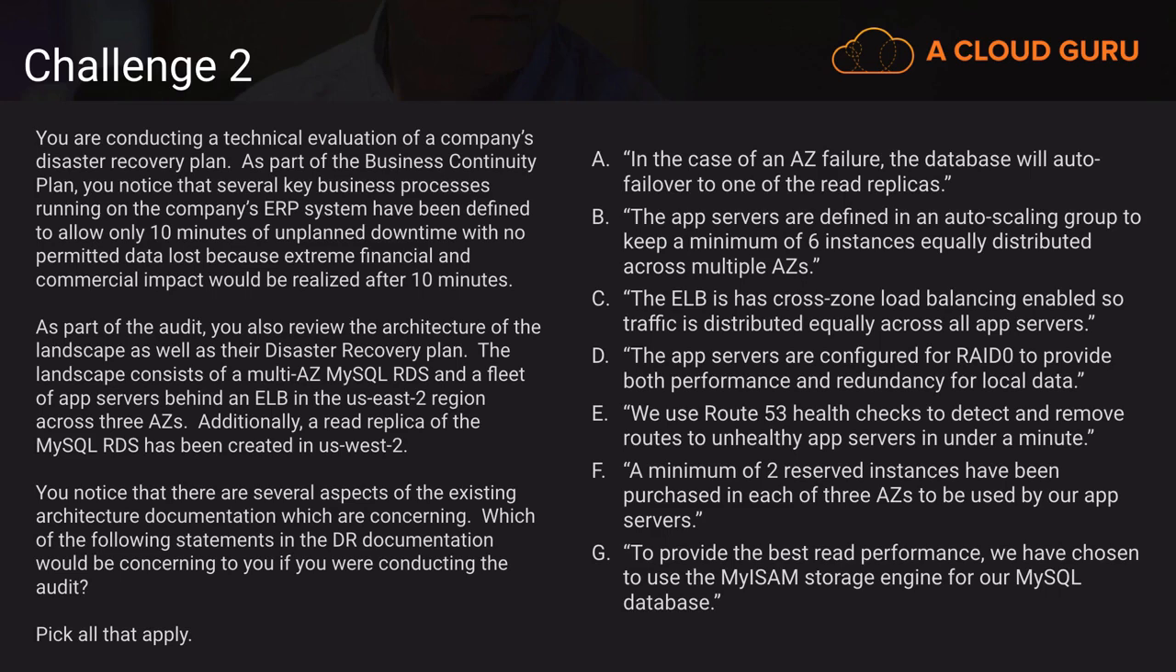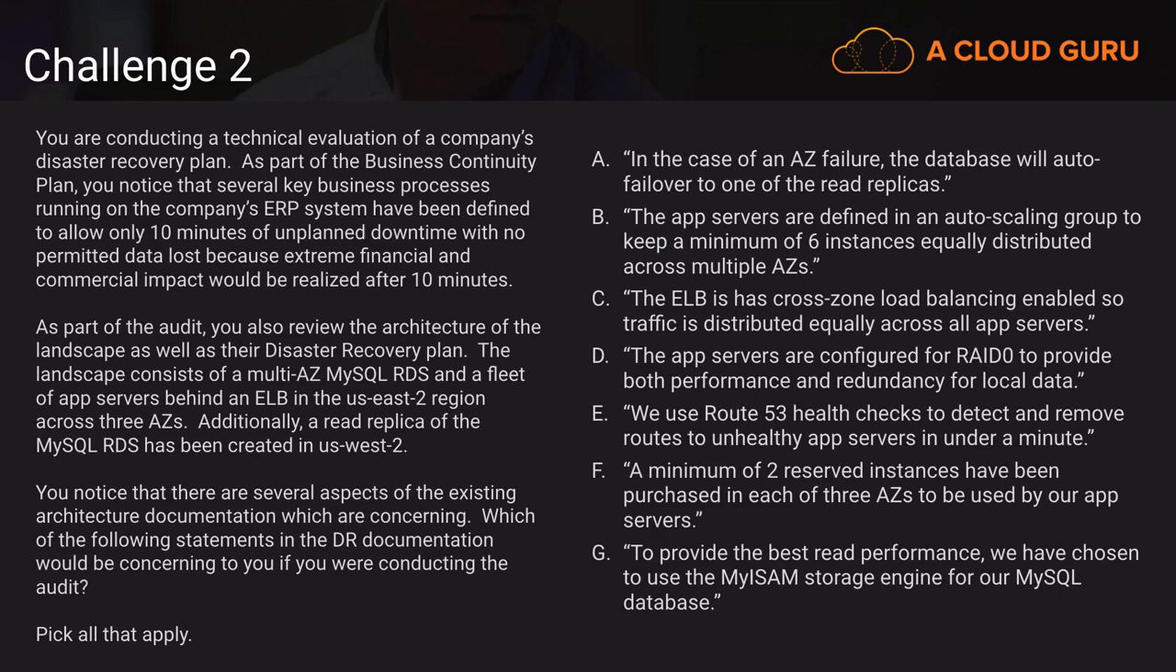Option E says we use Route 53 health checks to determine and remove routes to unhealthy app servers in under a minute. Well, since we appear to be using an ELB, we wouldn't use Route 53 to try to update routes to specific app servers. We would let the ELB do the health checks for us. So this one sounds a little strange, and I don't like that one.